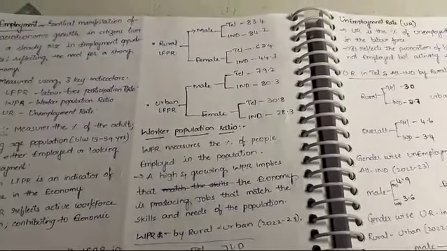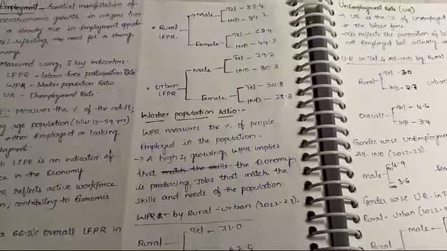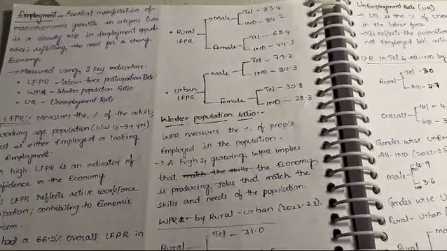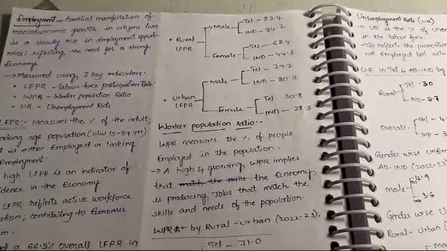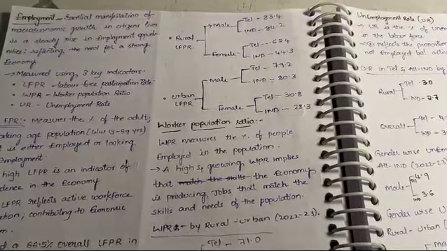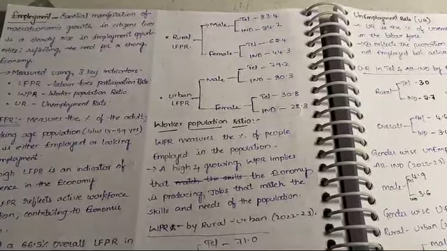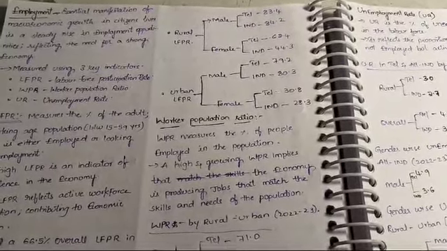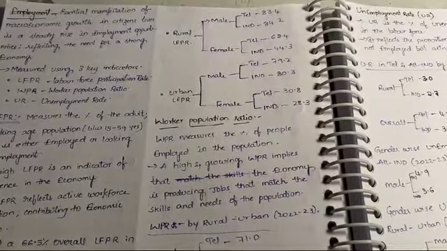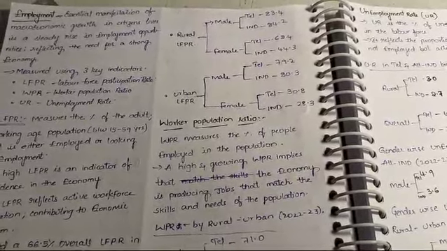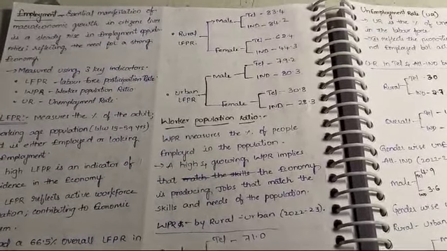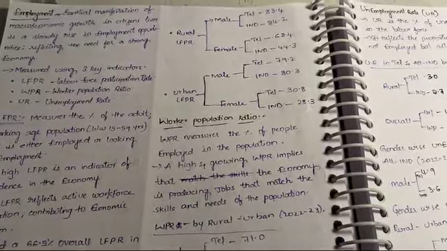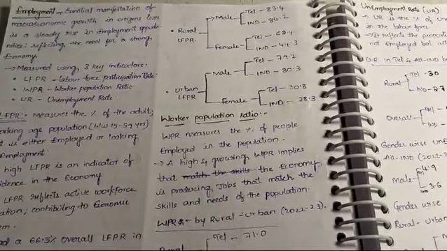Coming to the rural labor force participation rate in the year 22-23, for males, Telangana is 83.4 and India is 84.2. India is on top. For females, Telangana is 62.4 and India is 44.3. Coming to the urban labor force participation rate, for males Telangana is 79.2 and India 80.3. For females, Telangana is 30.8 and India 28.3.